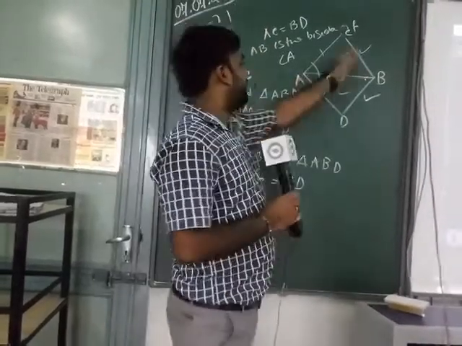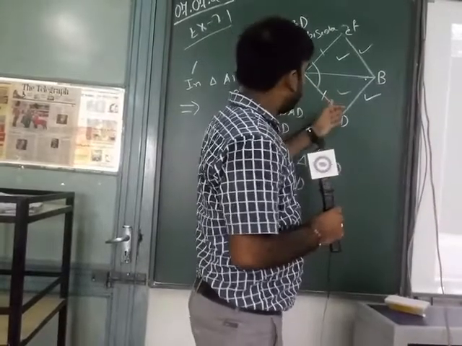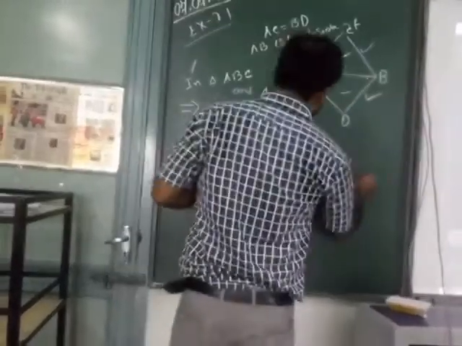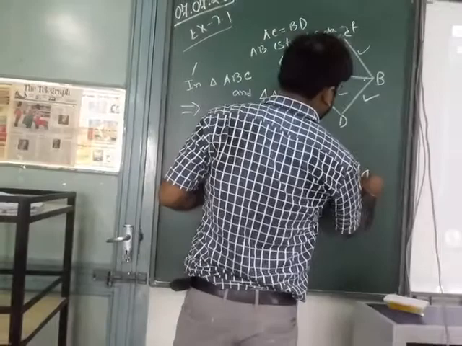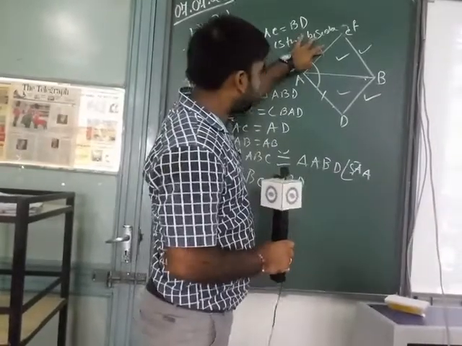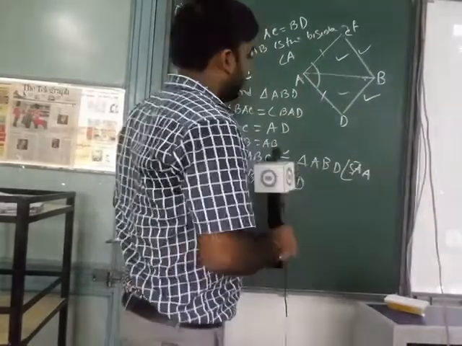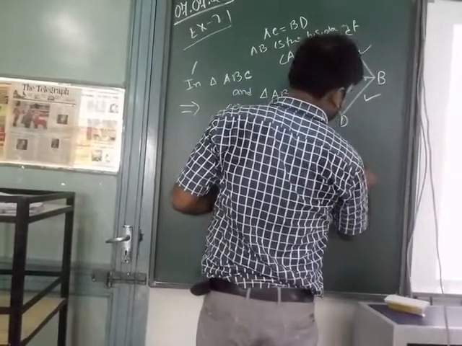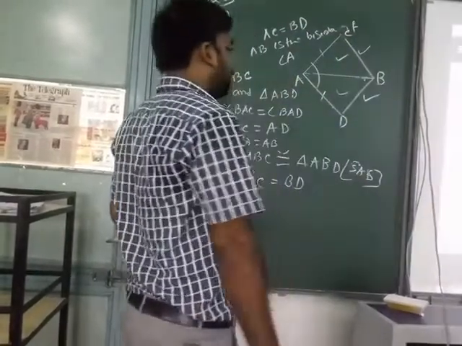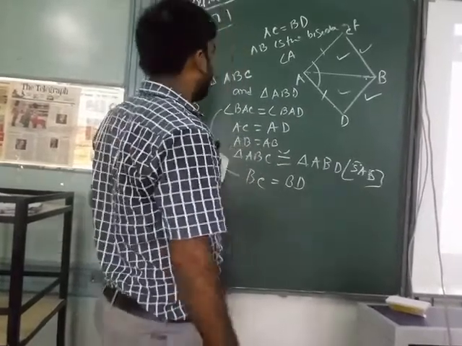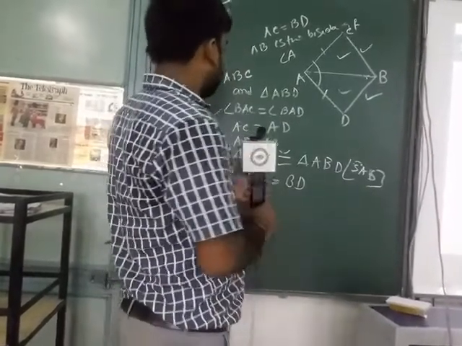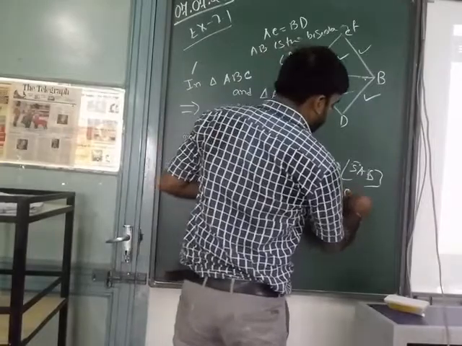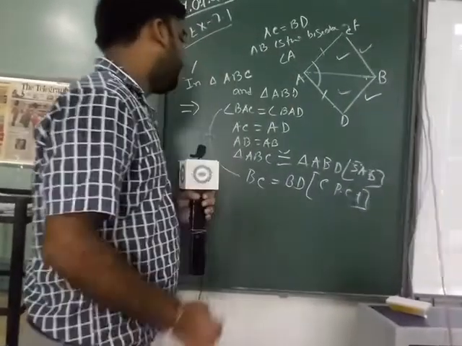Triangles ABC and ADB are congruent by using the criterion SAS, side angle side. Using SAS, the two triangles are congruent, and BC equal to BD using CPCT.